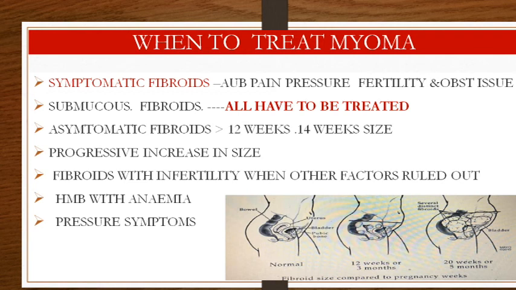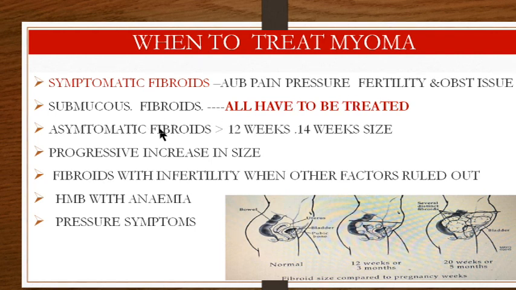So when do you treat myomas? These are the 6 to 7 points where you have to treat myomas. All symptomatic fibroids presenting with abnormal uterine bleeding, presenting with pain, pressure symptoms, presenting with infertility, or having an obstetric issue, all have to be treated. The dictum goes that all submucous fibroids have to be treated.